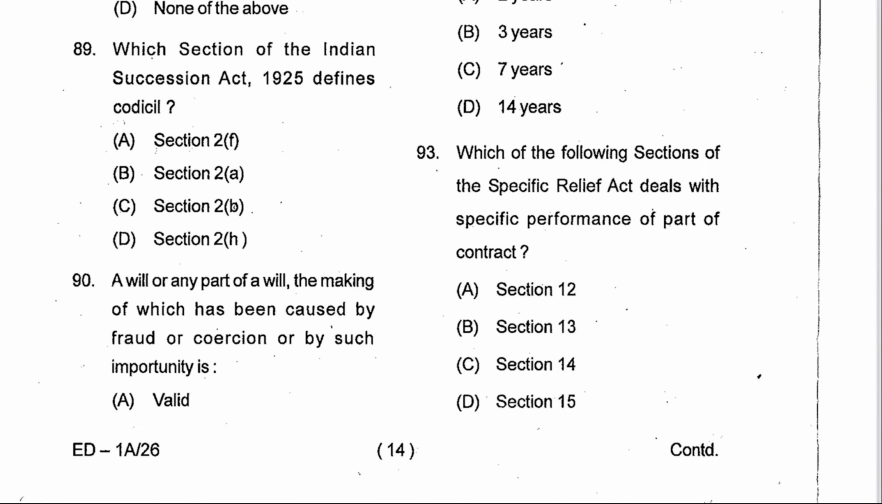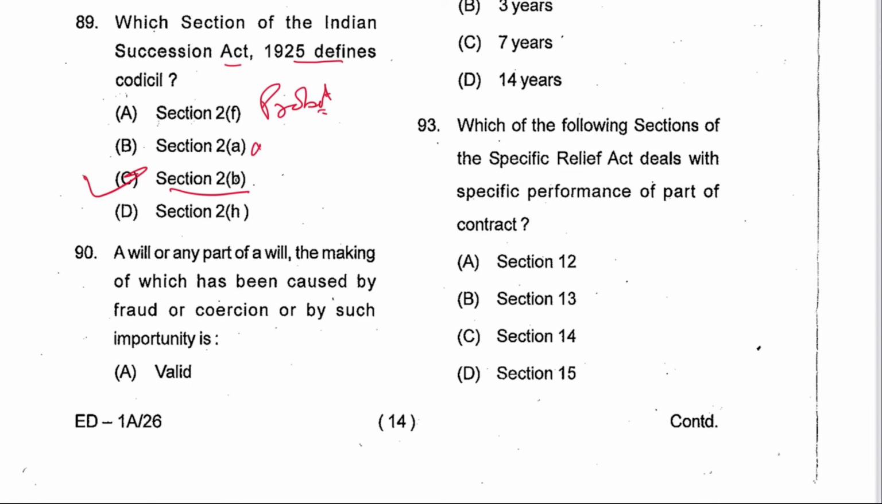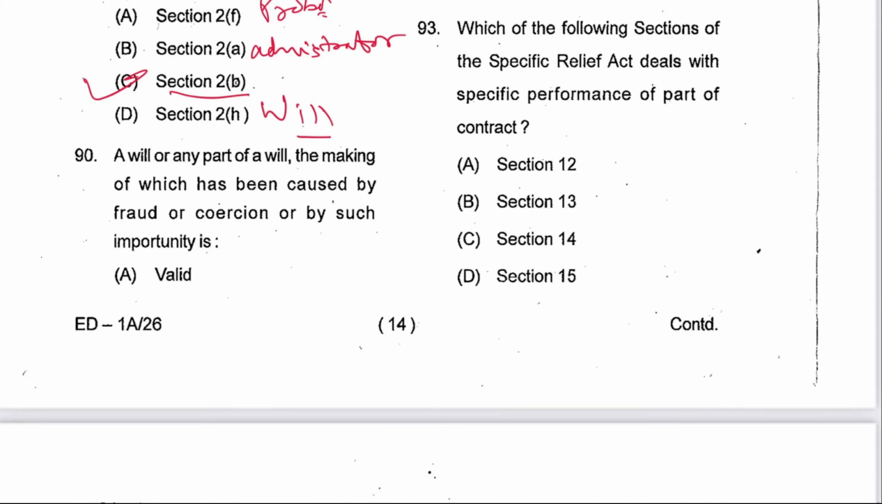Next 89, in which section of the Indian Succession Act defines codicil? codicil कहाँ पर है? सेक्शन 2B में। C is the answer. 2F में क्या है? probate. 2A में क्या है? administrator. 2H में क्या है? will.